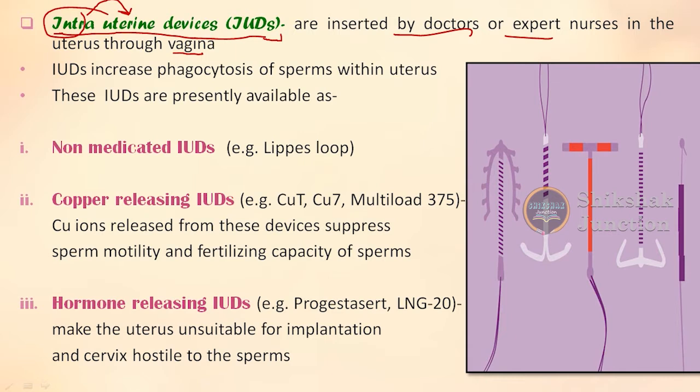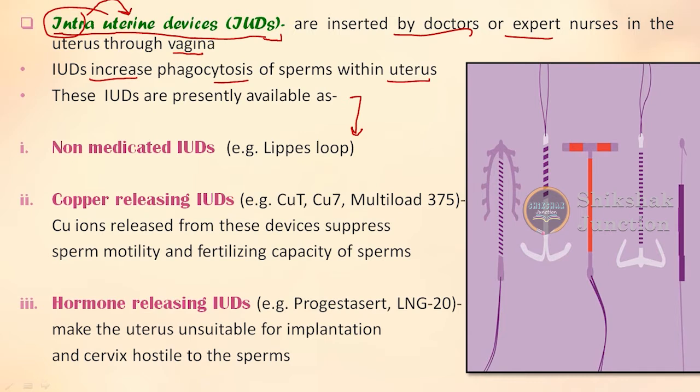See, what is the principle of IUDs? These IUDs increase the phagocytosis of the sperms within the uterus. That is why these IUDs are important, and they are available as various options, wide options you have available in the market in these IUDs.